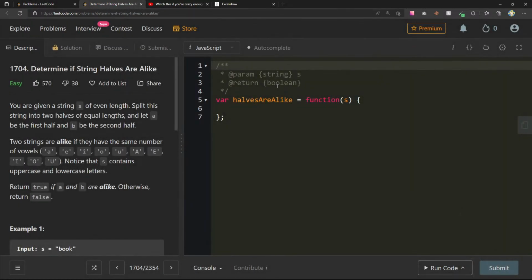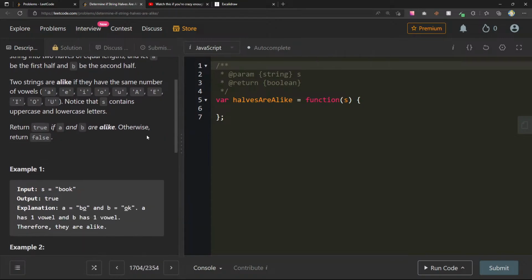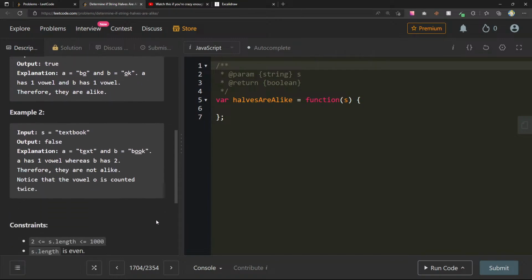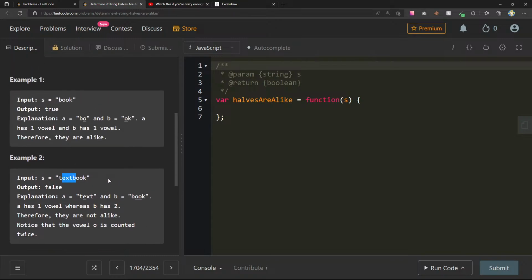You're given a string S of even length, split the string into two halves of equal length and let A be the first half and B be the second half. Two strings are alike if they have the same number of vowels. So book, A has 1 and B has 1 vowel, therefore they are alike. Textbook, okay, so we just take text and book, and then we compare the frequencies of each one. That's like the best way to go about it.